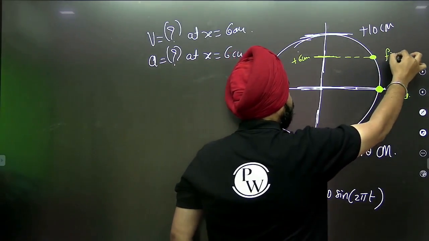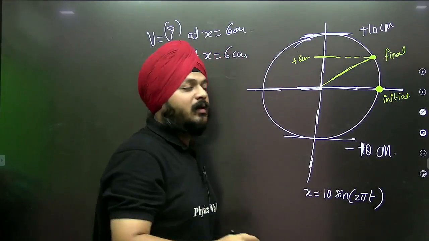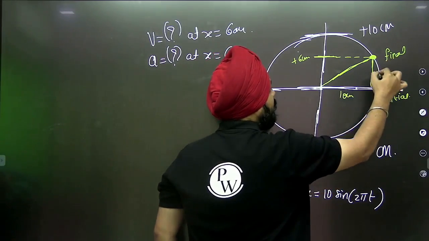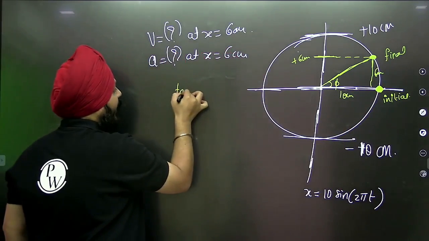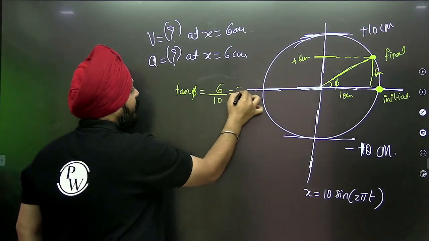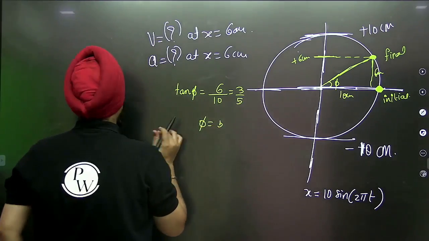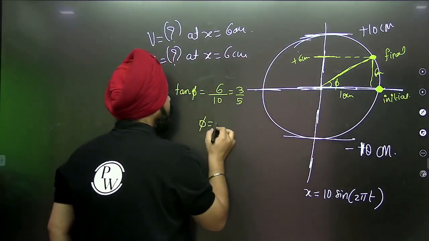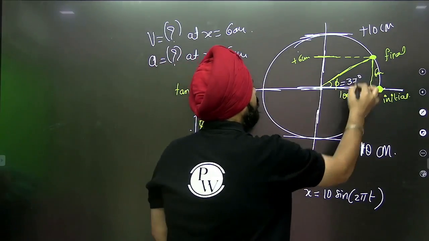This is a final. Very simple thing. See, this is a radius. It means it is 10. This is 6. What will be this angle? Right? It will be 6 by 10, that will be equivalent to 3 by 5, that will be equivalent to what? 37 degree. So this angle will be 37 degree.